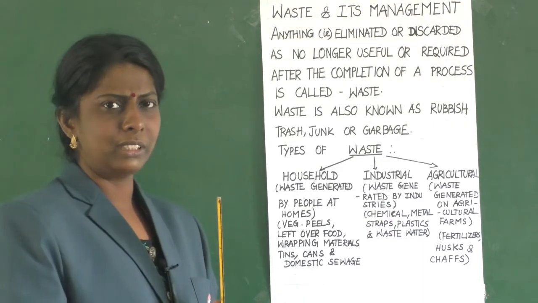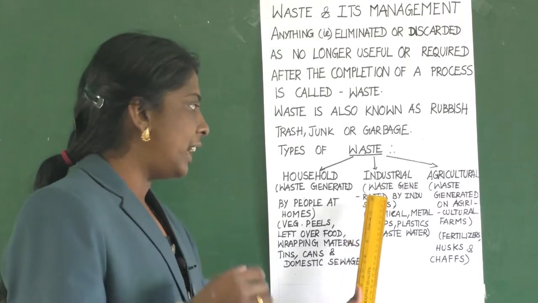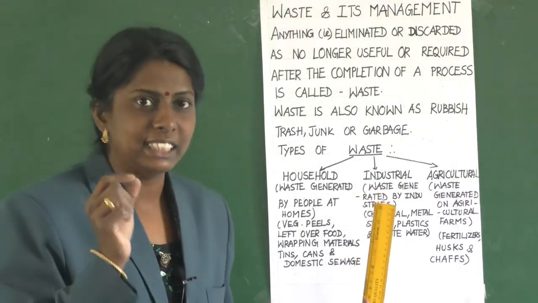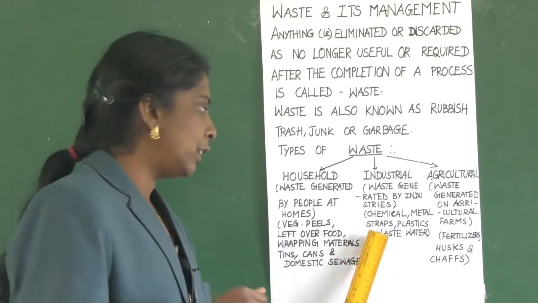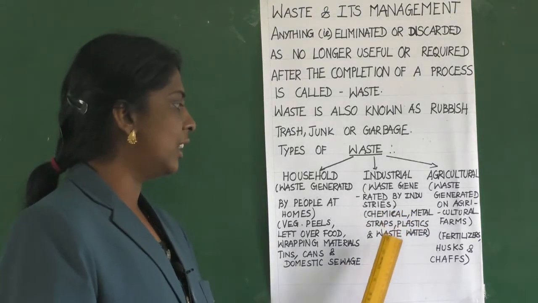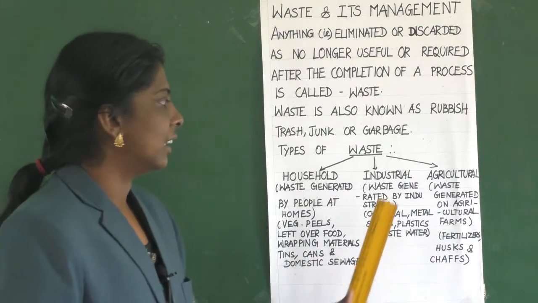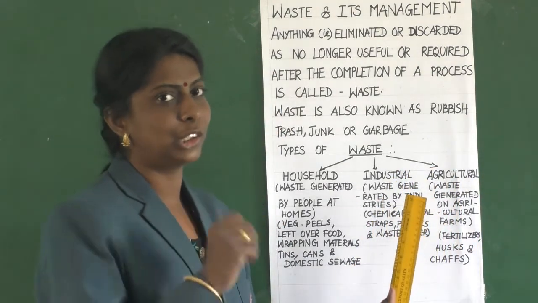Now, the second type, industrial waste. What is that? As the name suggests, it is the waste generated by industries. For example, chemicals, metal scraps, plastics and wastewater. The third type is agricultural waste.